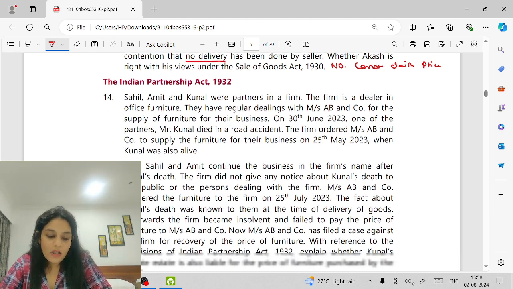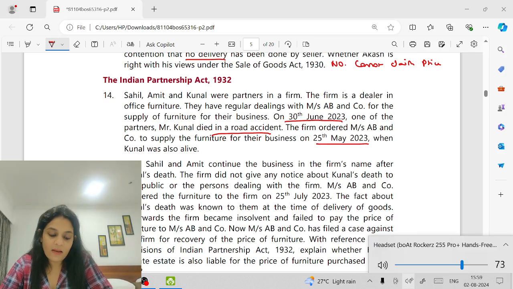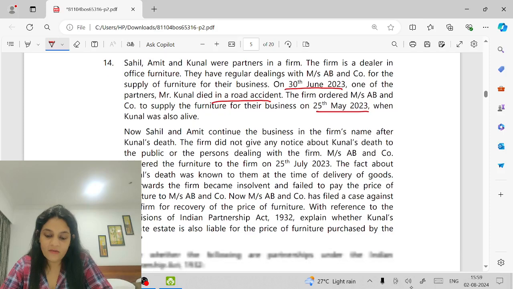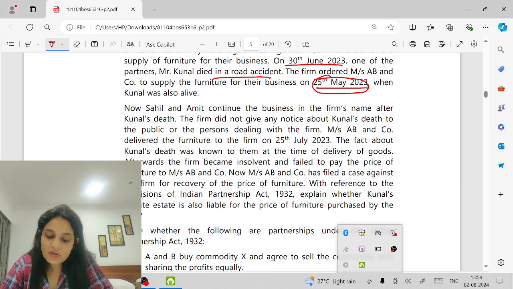The next one, Indian Partnership Act. Sahil, Amit, and Kunal were partners in a firm. The firm is a dealer in office furniture. They have regular dealings with Messrs. AB and Company for the supply of furniture. On 30th June, one of the partners died in a road accident. The firm ordered Messrs. AB and Company to supply the furniture for their business on 25th May, when Kunal was also alive. The order was placed. Now, Sahil and Amit continue the business in the firm's name. The firm did not give any notice about Kunal's death.